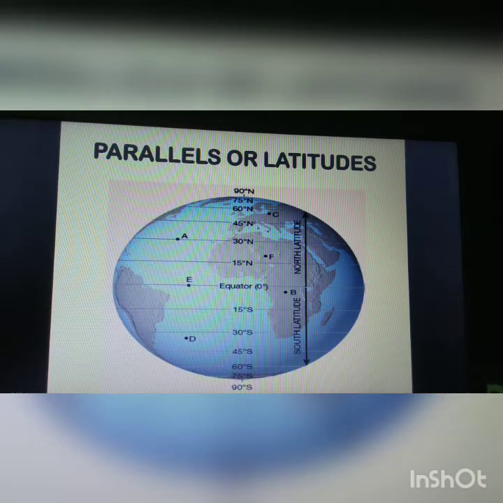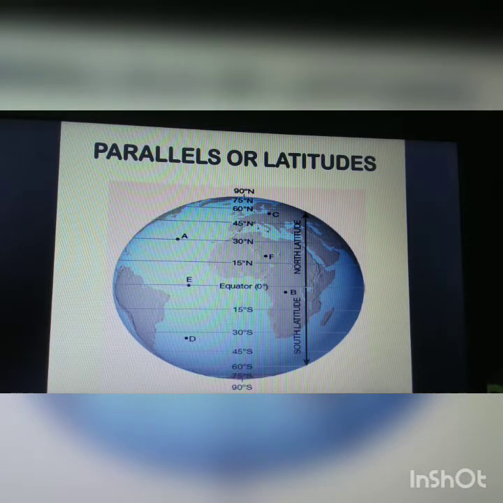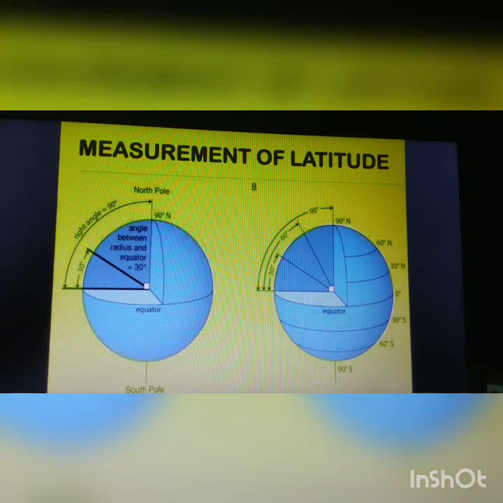This angle is the latitude of the place. The latitude of a place is the distance of the place north or south of the equator, measured as an angle whose vertex is at the center of the earth. The latitude of a place is always expressed in degrees.